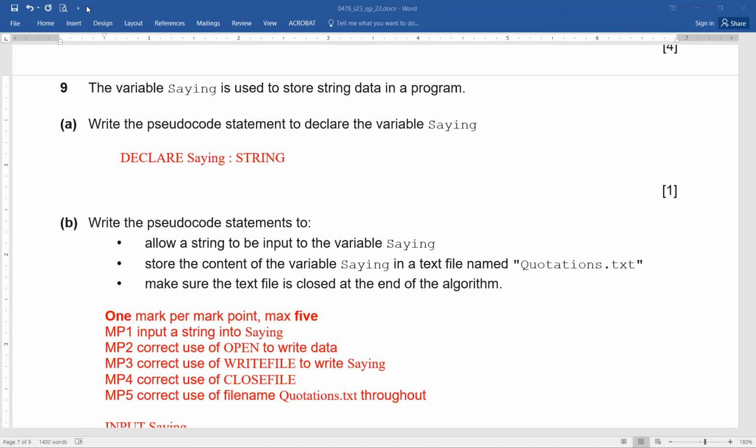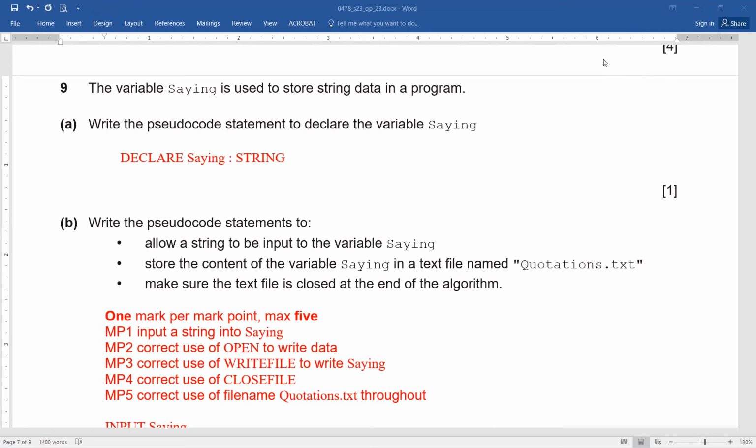Fine. Now write pseudocode statements to allow a string to be input into the variable saying. First, store the contents of the variable saying in the text file named quotations.txt. Make sure the text file is closed at the end of the algorithm. Now, these are the 3 situations that we need to take care of, and it's a 5-mark question. So how will you score? This is what you need to be cautious about. First thing is you have to input properly using the right statement, and this input will be taken in the variable saying.